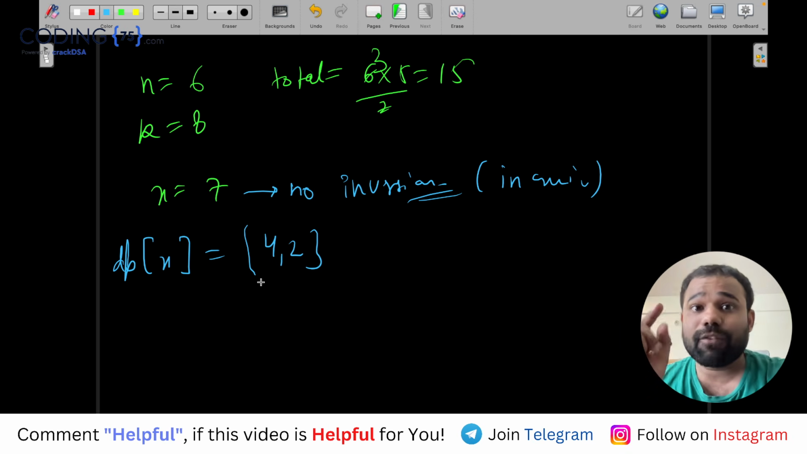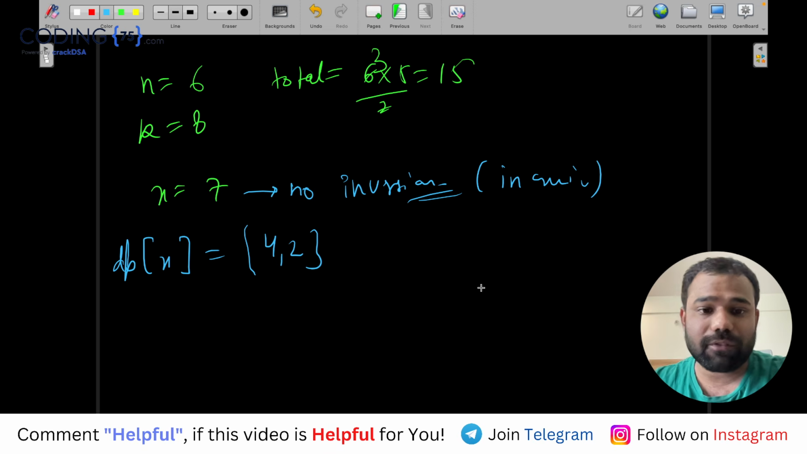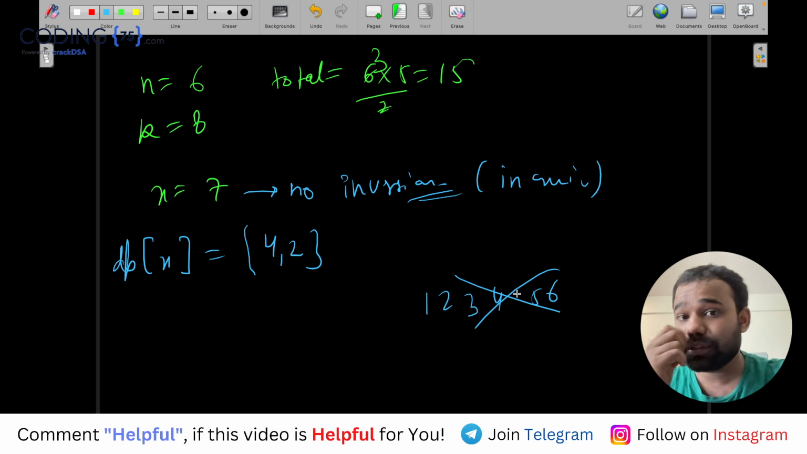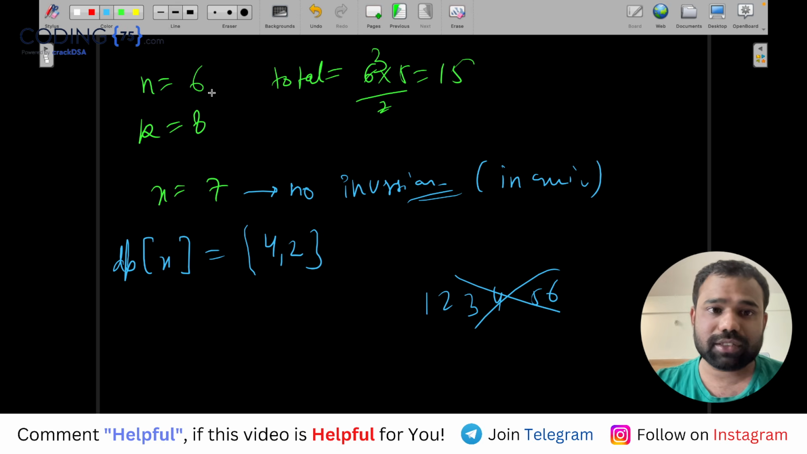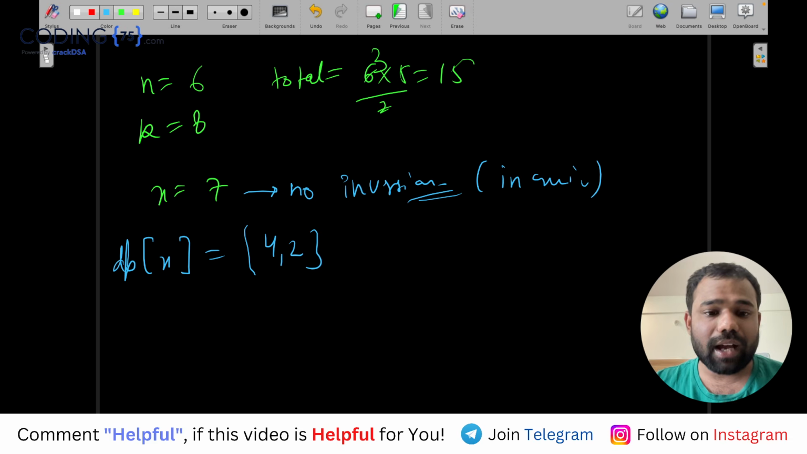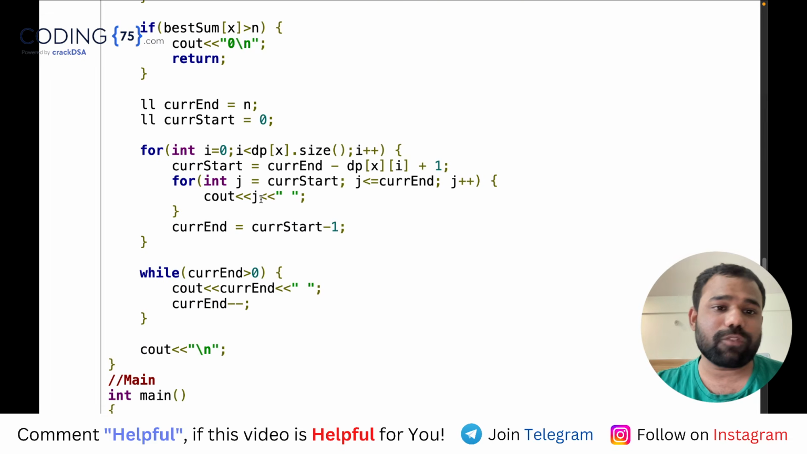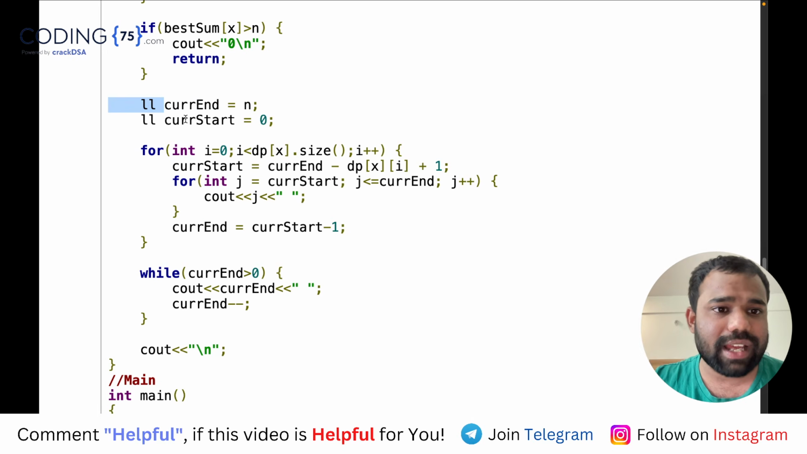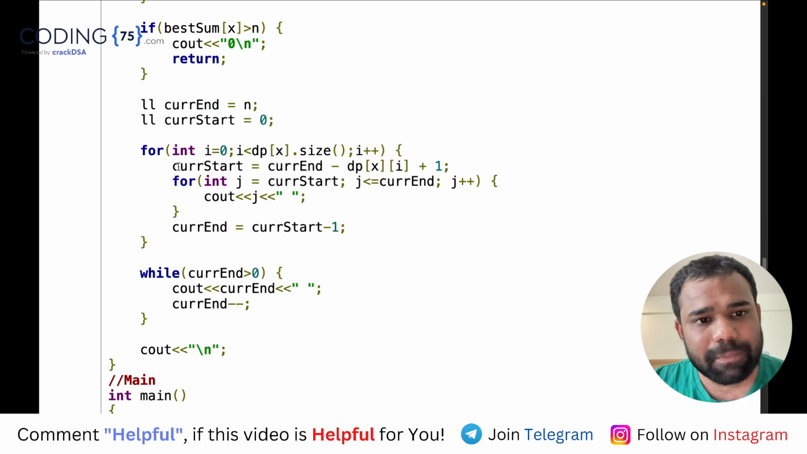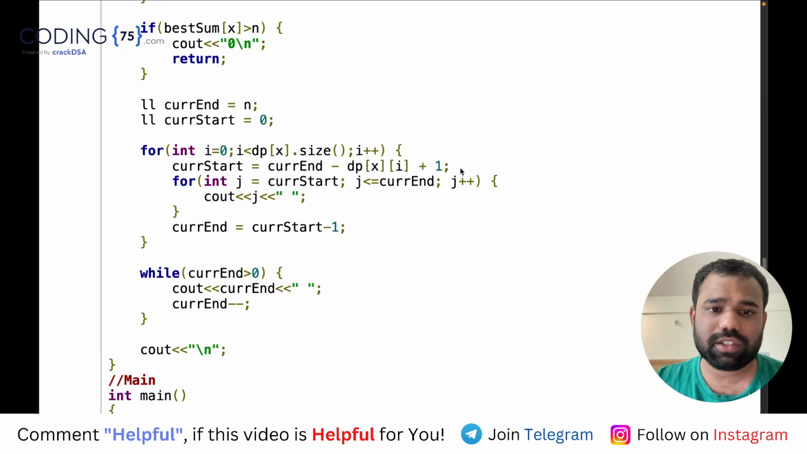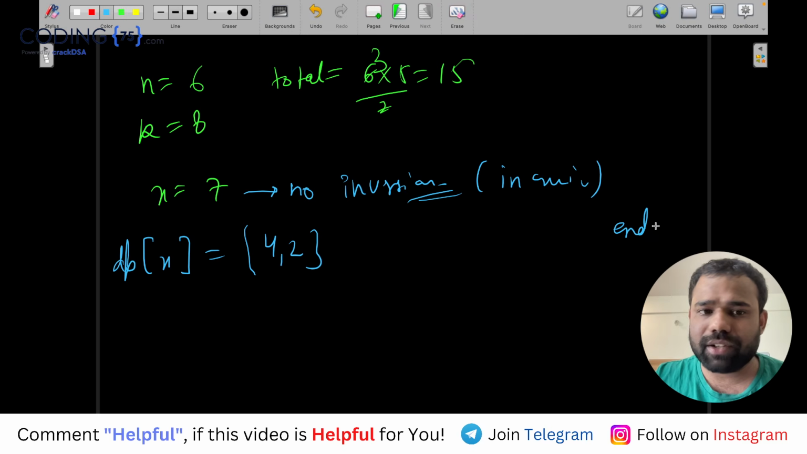See guys, understand, we can't have 6 consecutive. We can't have 1, 2, 3, 4 and then 5, 6. We can't have it like this, because now this became 6. So to avoid this, what I did, I am going from the back. So I took a current end and current start, and then I made current start equal to current end minus whatever my DP value is, plus 1. So initially my current end will be 6, my start will be 0.